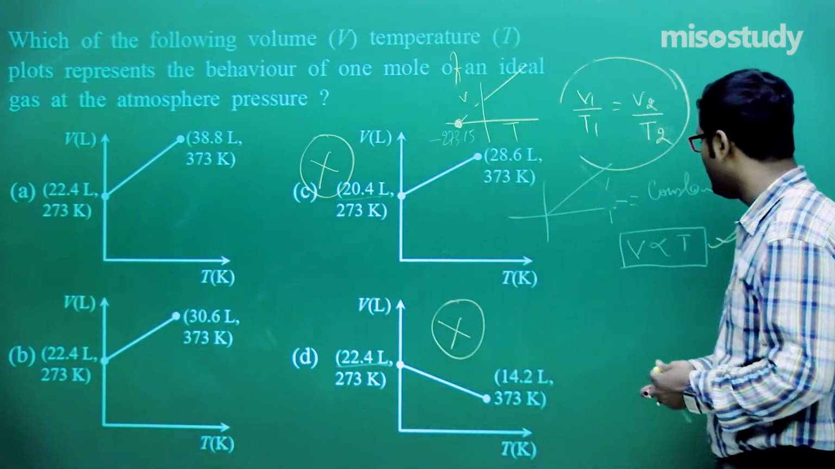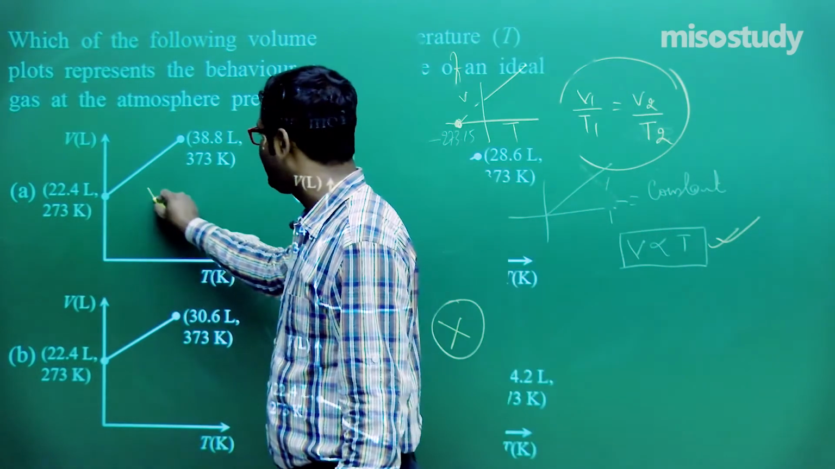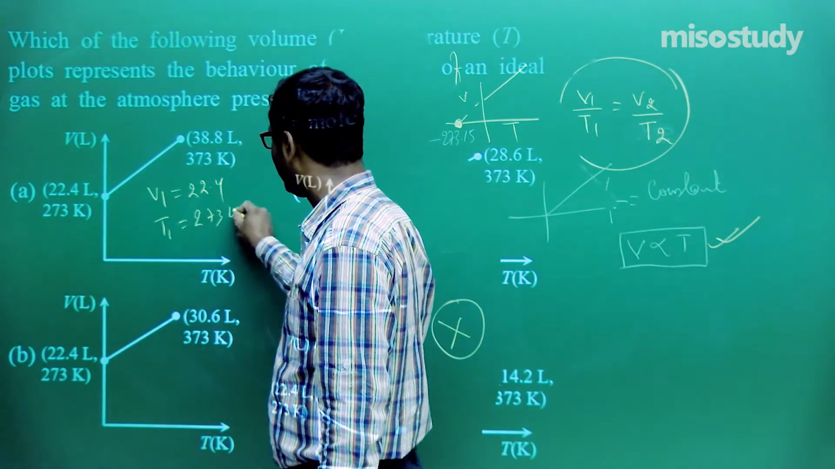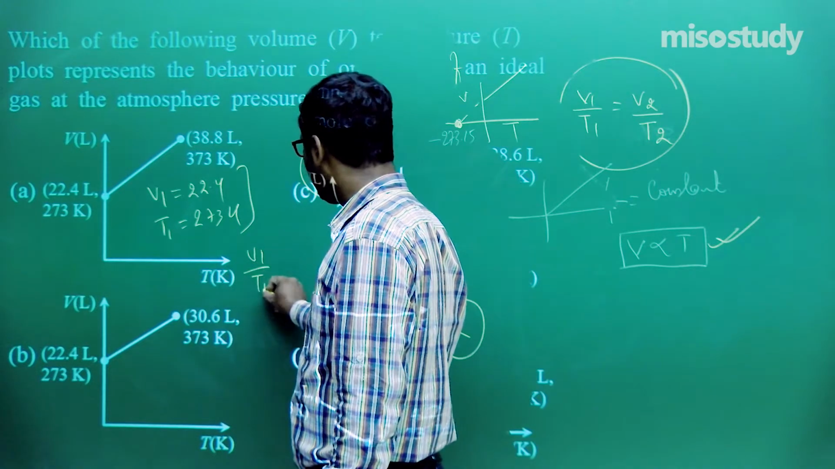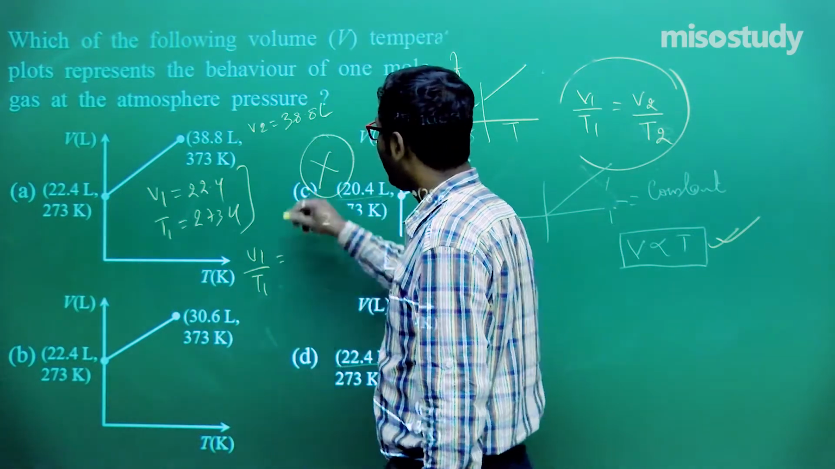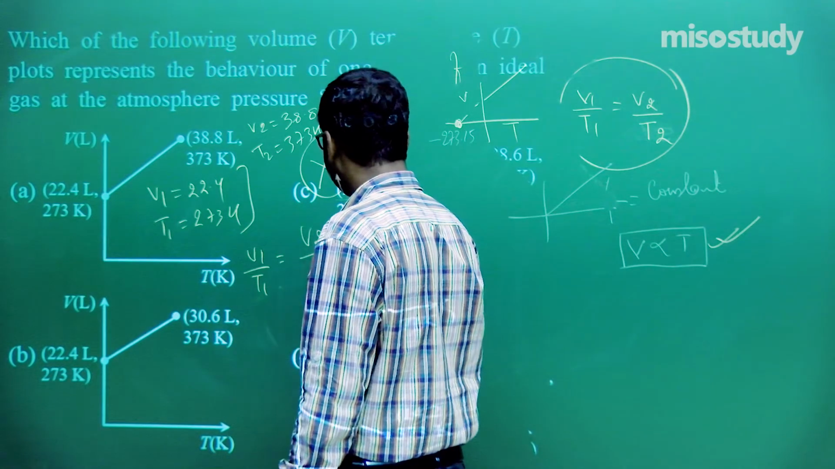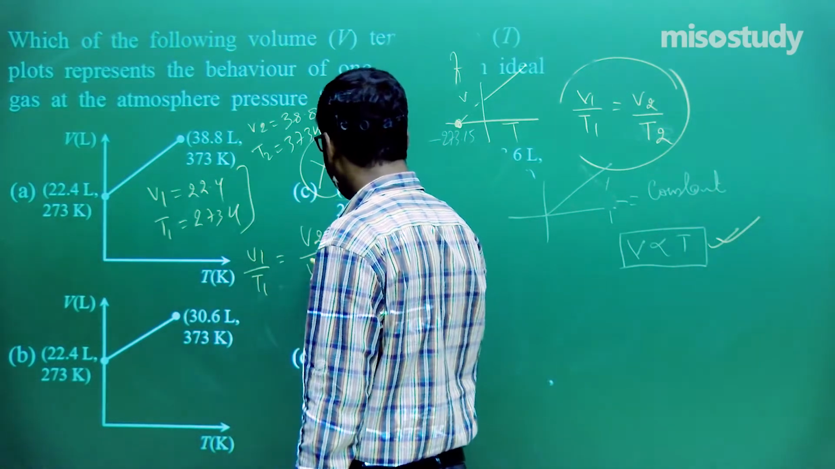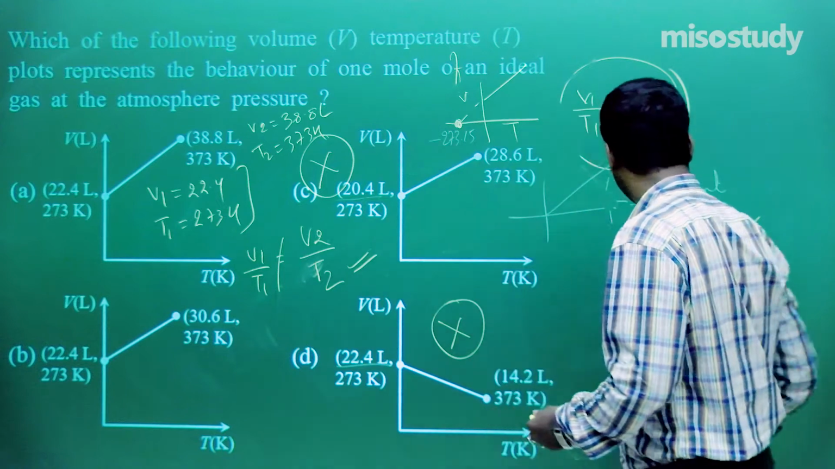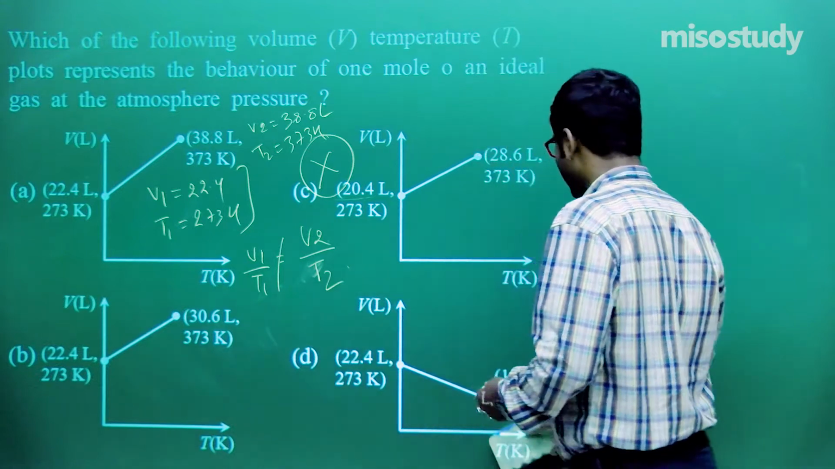Now as I told you, V upon T is constant. If I compare here, this one is V1 22.4 liters and T1 is 273 Kelvin. Clear to you? Now put here V1 upon T1, and in this case V2 is equal to, tell me, 38.8 liters and T2 is equal to 373 Kelvin. Now what we find in case of A is V1 upon T1 is not equal to V2 upon T2. Clear to you? Wait for a moment. What I'm telling is, not equal, that is, this is not Charles law.